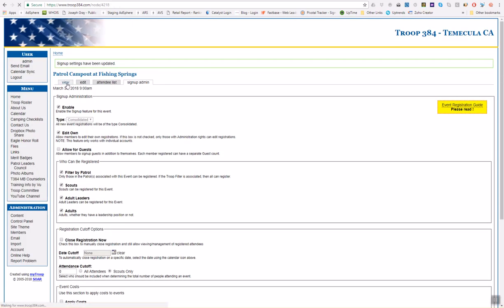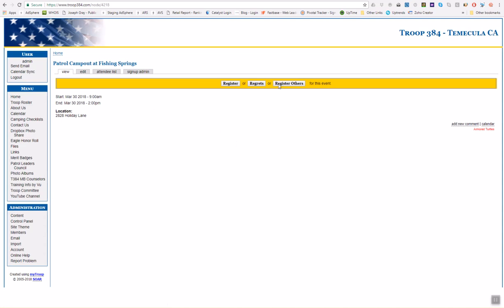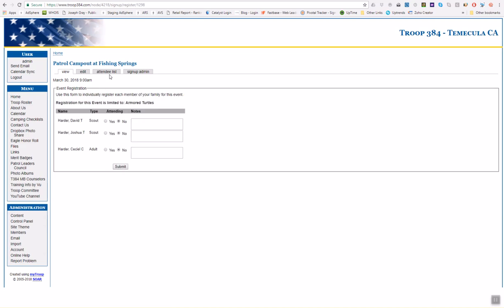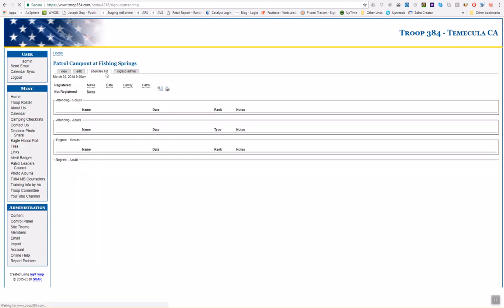And if you go back to the View tab, you can see now that this event is open for registration. So people can click to register, they can select their scout name, and they can go ahead and register for the event and take notes and all that kind of cool stuff. Also, you'll have access to the attendee list. So as a patrol leader, if you want to check in and see how many people have registered for your event, it's really, really easy to do.